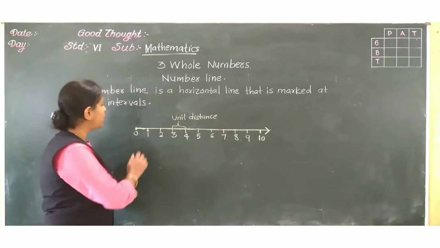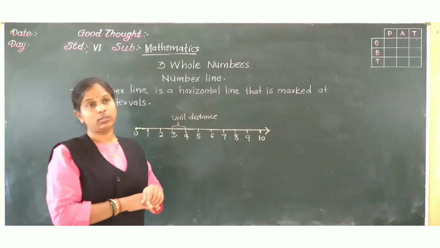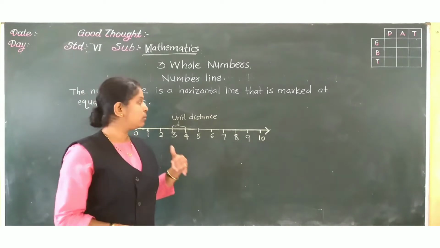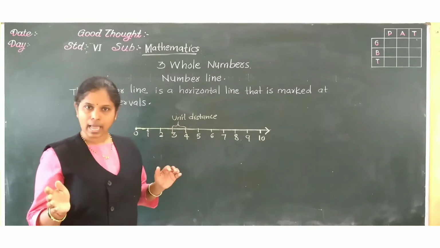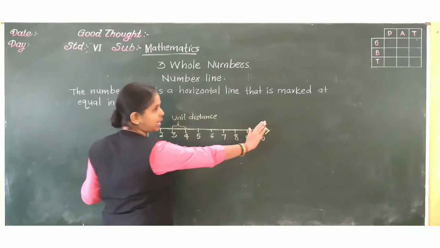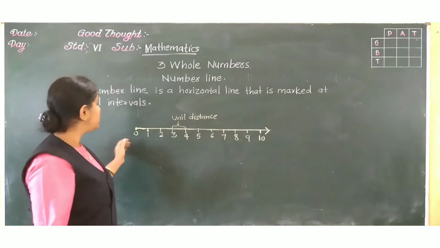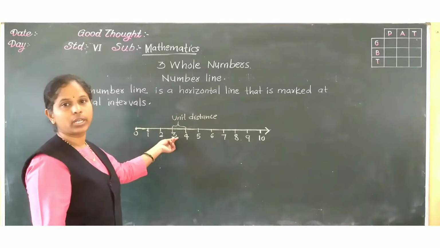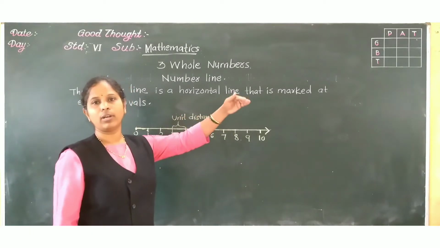Now if we think about greater numbers or smaller numbers, you will observe that as we move towards the right side, the values go on increasing. See here, 1, 2, 3, 4, 5. It goes on increasing by 1, 1, 1, 1, 1.